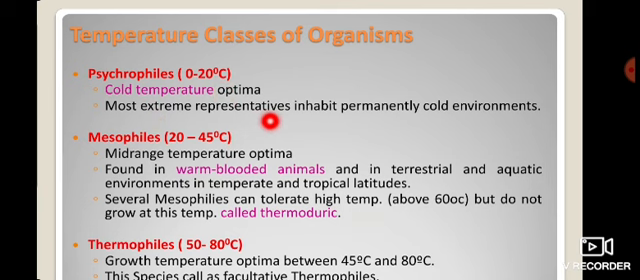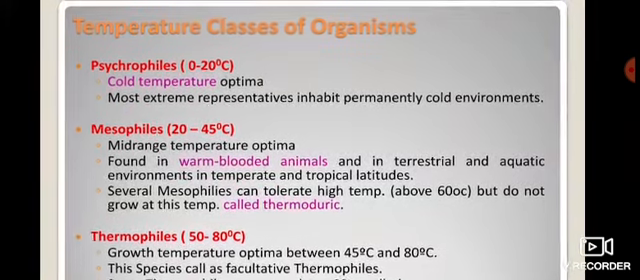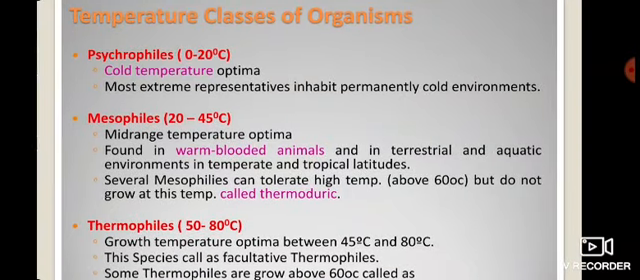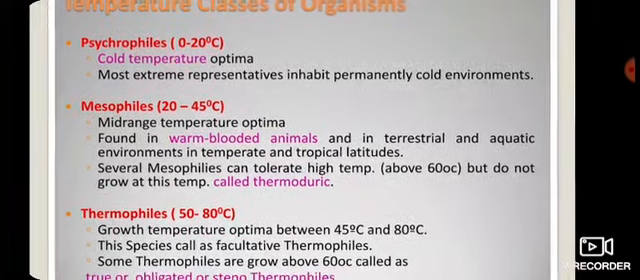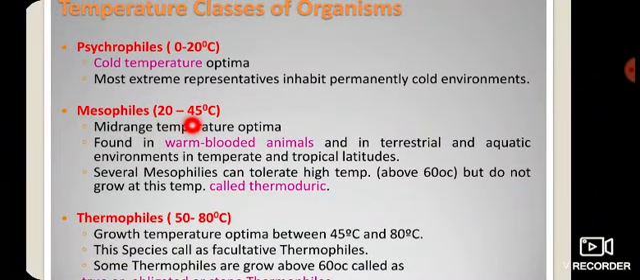Now the extreme representatives inhabit the cold environment permanently. This means that under that condition very few microorganisms survive, in a temperature of 2 to 20 degrees Celsius. Then the second one is mesophiles. Mesophiles survive in a temperature of 20 to 45 degrees Celsius. They are in a moderate range. They are found in warm blooded animals. Mostly warm blooded animals, we know. Those warm blooded animals can easily survive in that condition and multiply.